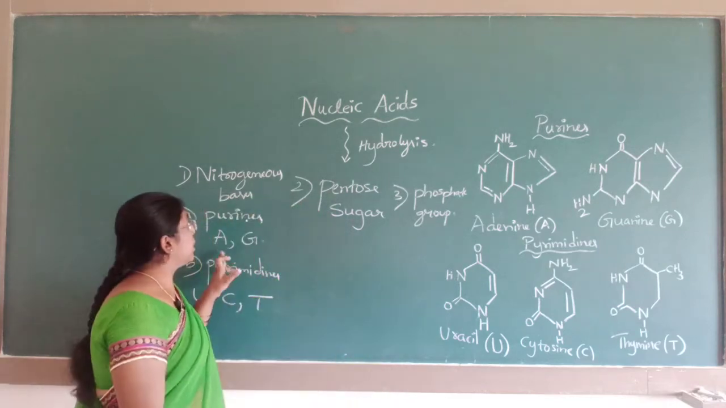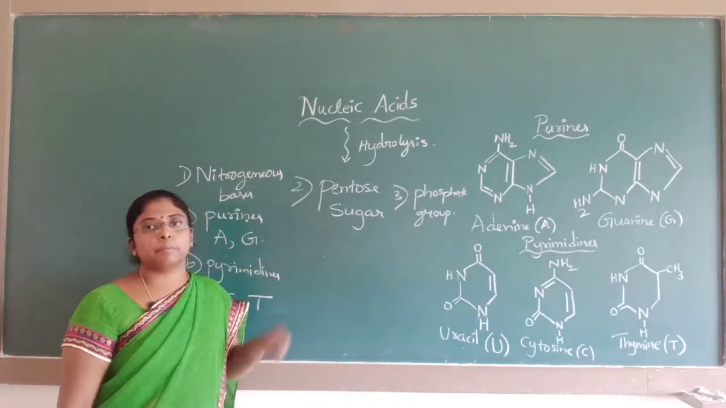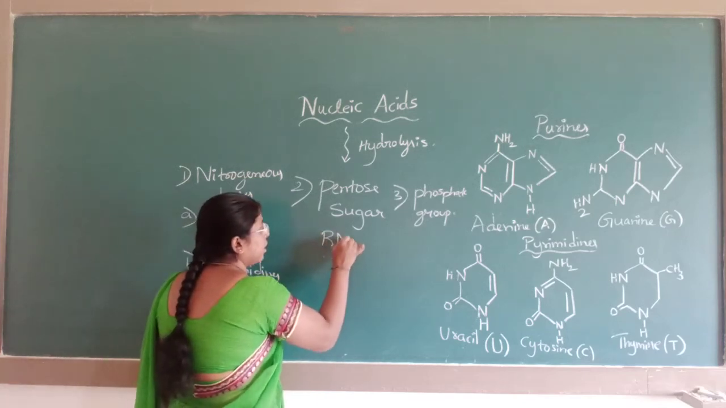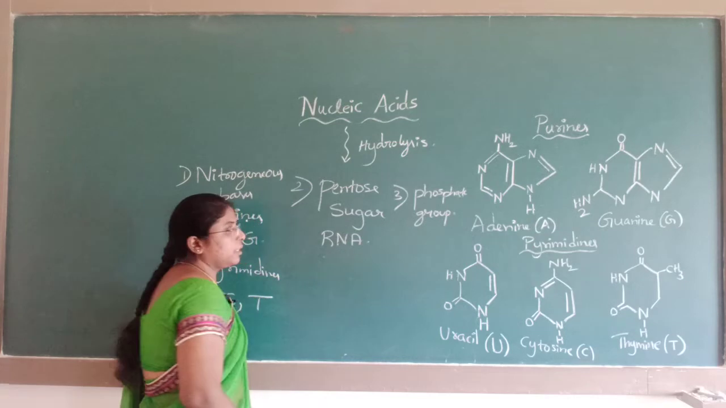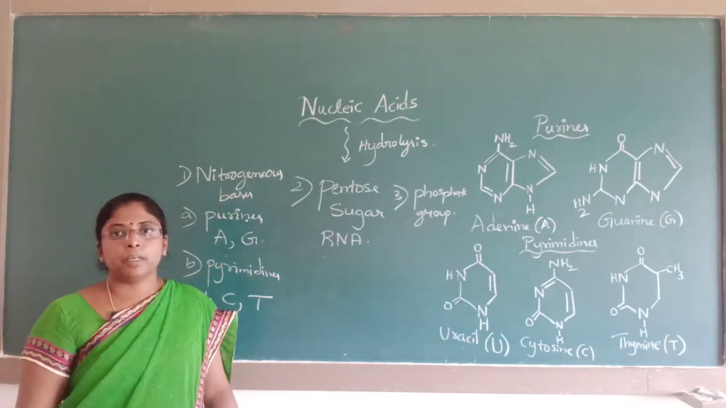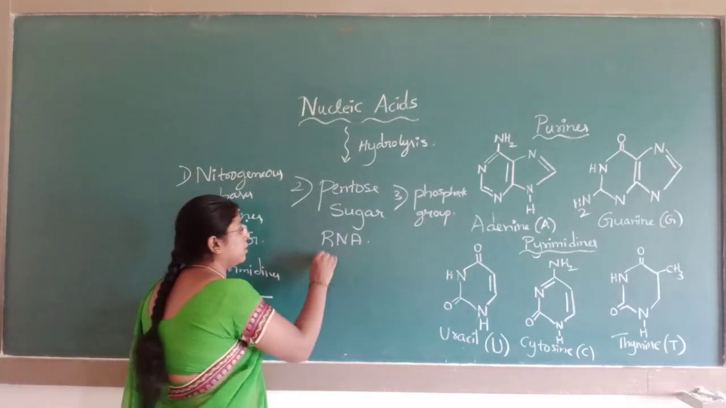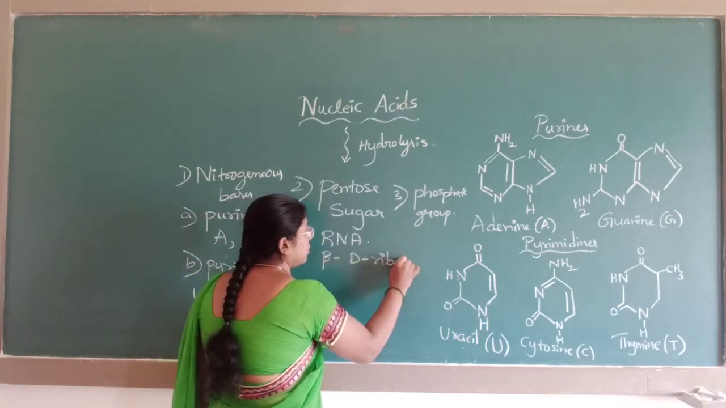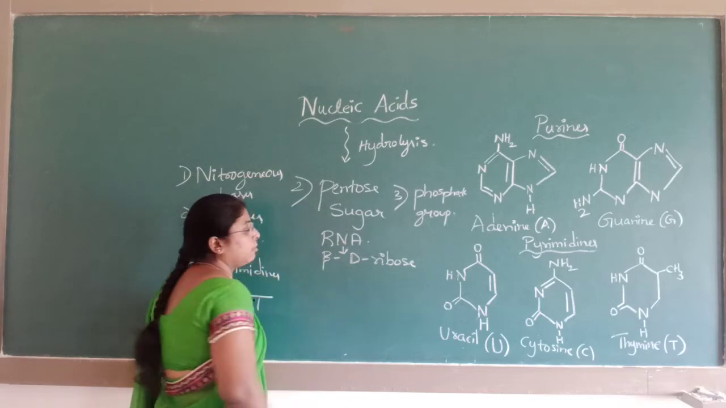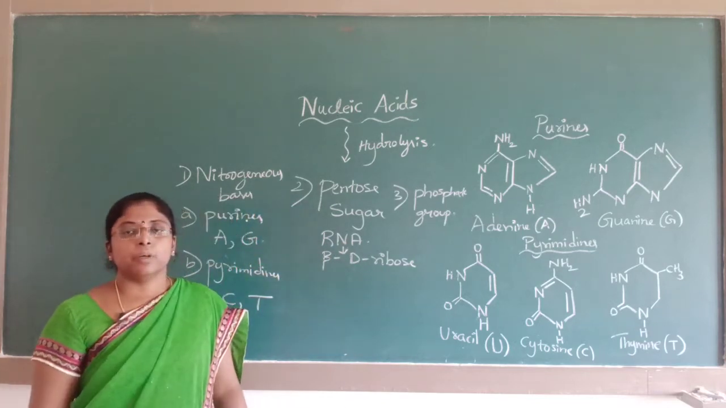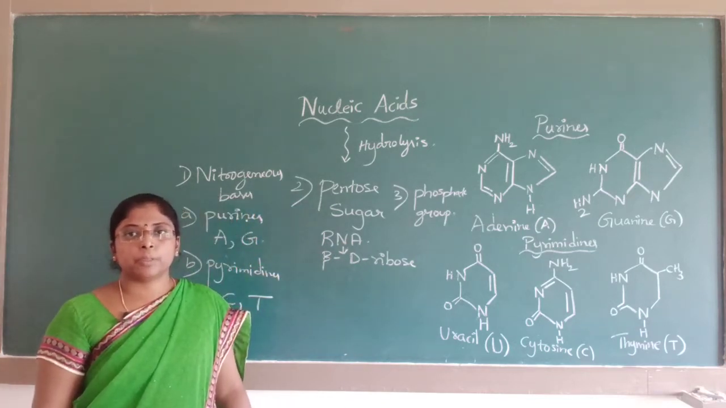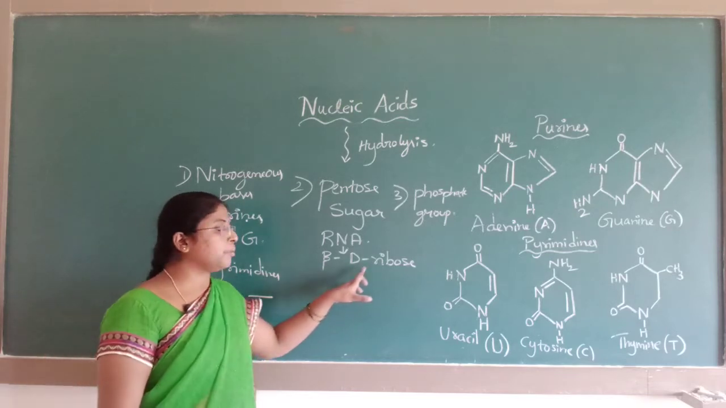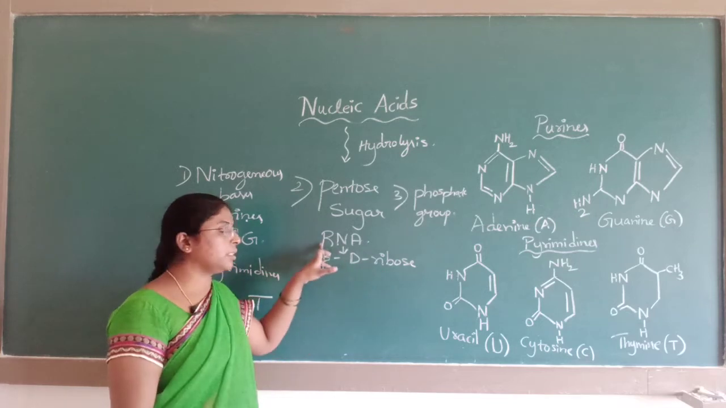After the nitrogenous bases, next comes the pentose sugar. The sugar present in RNA is beta D ribose. Beta D ribose is the sugar present in RNA. For a 1 mark question, they ask what is the pentose sugar present in RNA or DNA. Beta D ribose is the pentose sugar present in RNA.